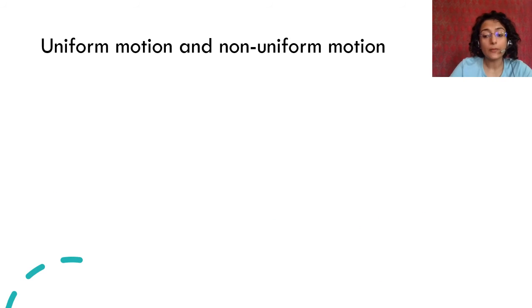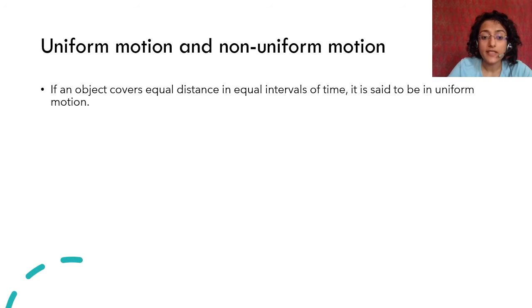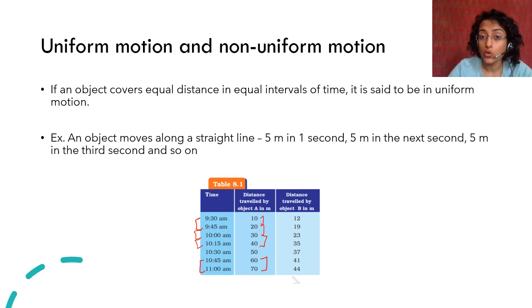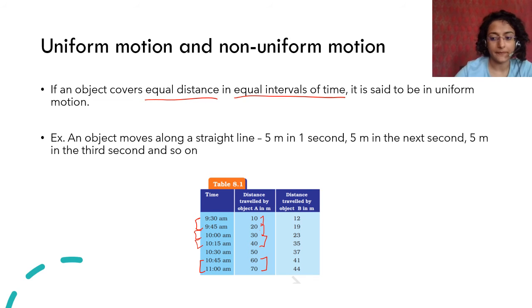ठीक है. Then we come to uniform motion and non-uniform motion. If an object covers equal distance in equal intervals of time, it is said to be in uniform motion. For example, ठीक है, now look at this time interval, 15 minutes, 15 minutes, 15 minutes. So within 15 minutes, A is traveling 10 meter, 10 meter, 10 meter. Any 15-minute interval you take, you will see that it has moved only 10 meter. This is uniform motion. It is covering equal distance in equal intervals of time.